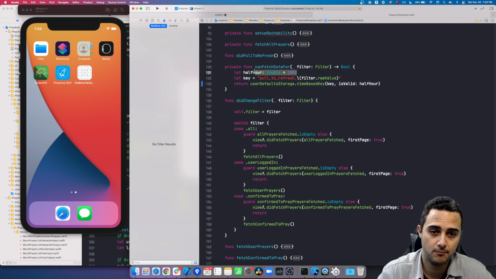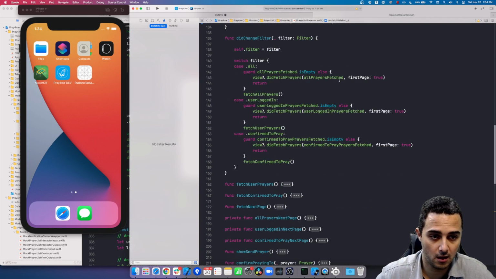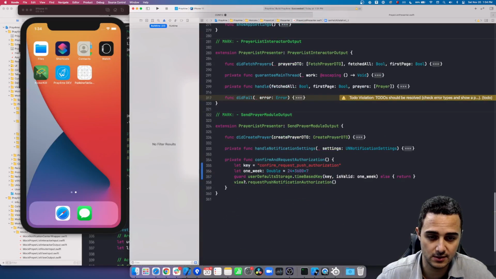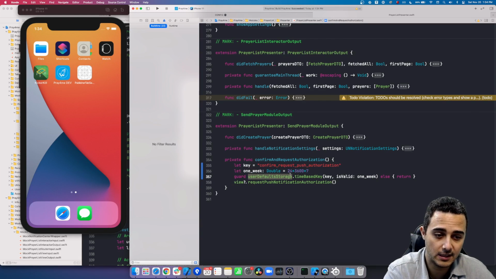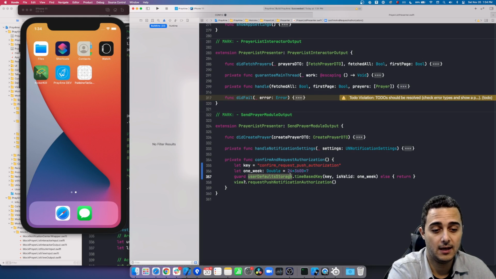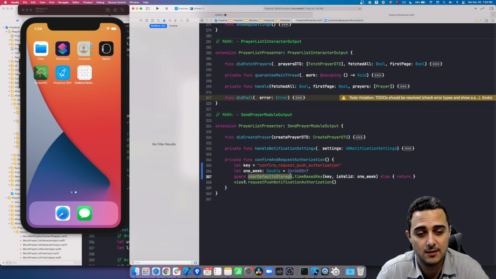So we're just passing a given time or duration, a key for that function, which is very common to the two places that I've used it. And from now on, I can just talk to my user defaults storage, give a key, and check if that time has passed or not.